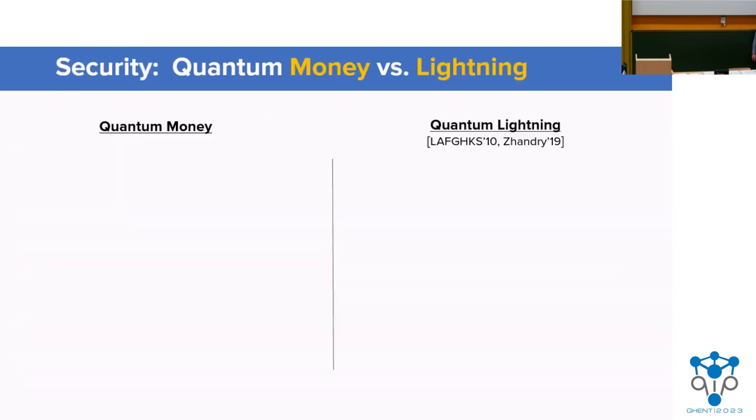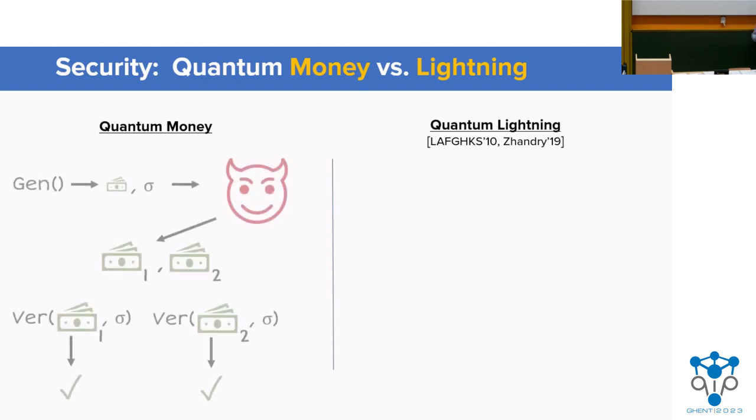So let's talk about security. Today I'm also going to define security for quantum lightning, which is an even stronger primitive than quantum money, and which will be our primary focus today. So in a quantum money scheme, an adversary is given a banknote and a serial number and asked to generate two banknotes that verify for that particular serial number. And we say a scheme is secure if there's no efficient adversary that can do this.